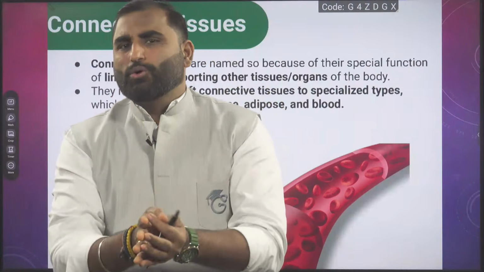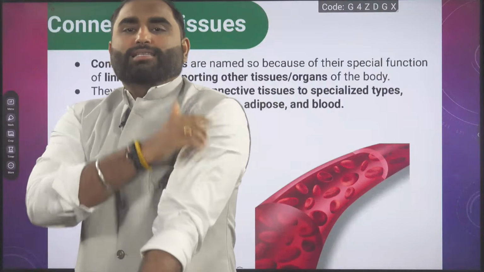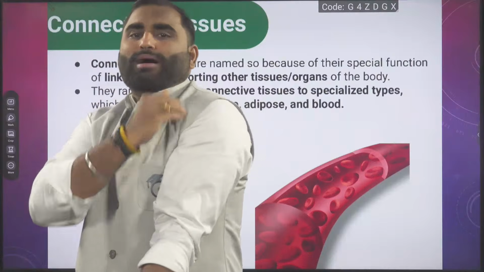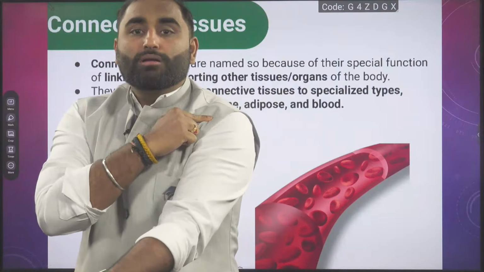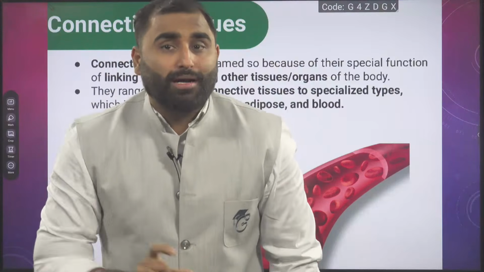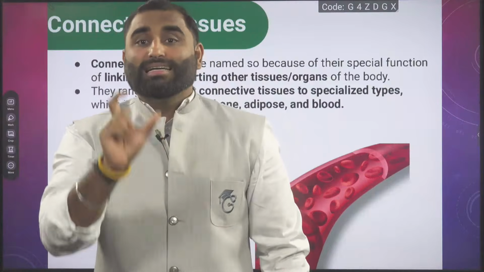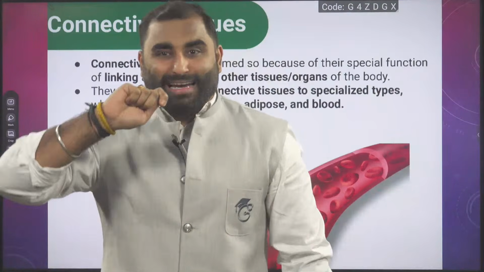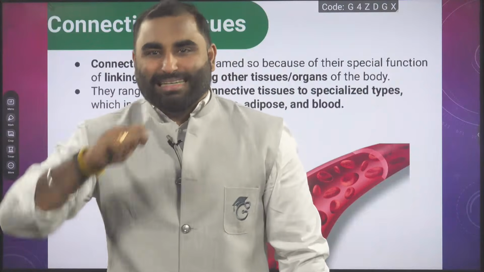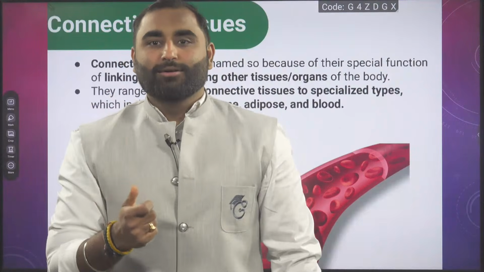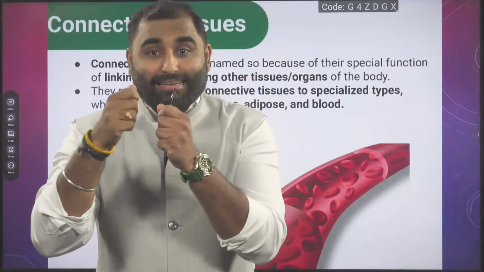Like if I ask you, who connects, like this is the biceps muscle, okay? The biceps muscle is attached to the humerus bone here. It is attached to my arm bone. So who is connecting the muscle to the bone? What tissue, what word do you use? Come on. Have you read that in your lower standards? Tendon, you might have heard. Tendon, tendon, tendon. When you are eating your chicken and all, then the last part, you are tearing it, it's a little difficult. Okay, sorry for the vegetarian people. So basically you are tearing the tendon.